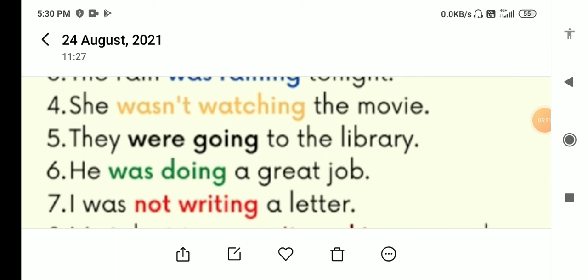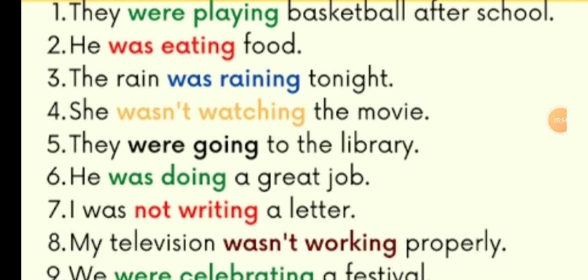Dear students, let us understand the concept of past continuous tense by the given examples. Number 1, they were playing basketball after school. Number 2, he was eating food. Number 3, the rain was raining tonight. Number 4, she was not watching the movie.